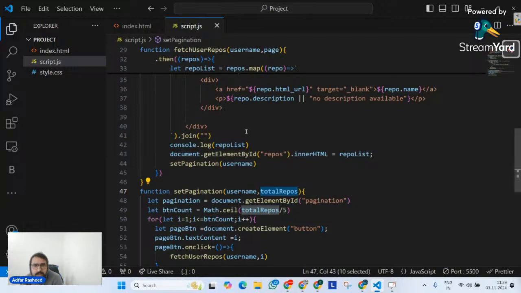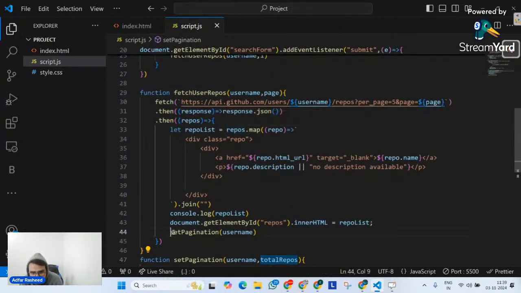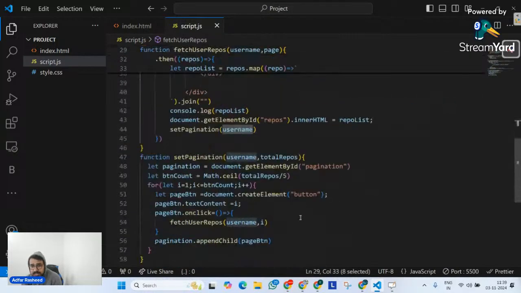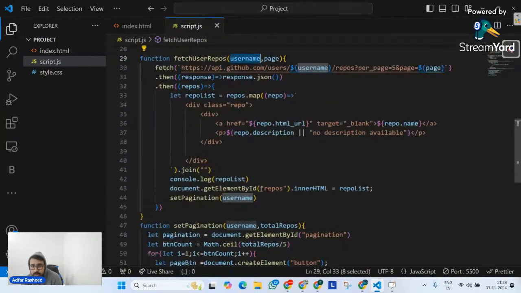Now, you guys tell me quickly. I am calling this set pagination here, and inside it my argument is username because I have a username here. The second argument is total repos, but I don't have that kind of data inside this function.